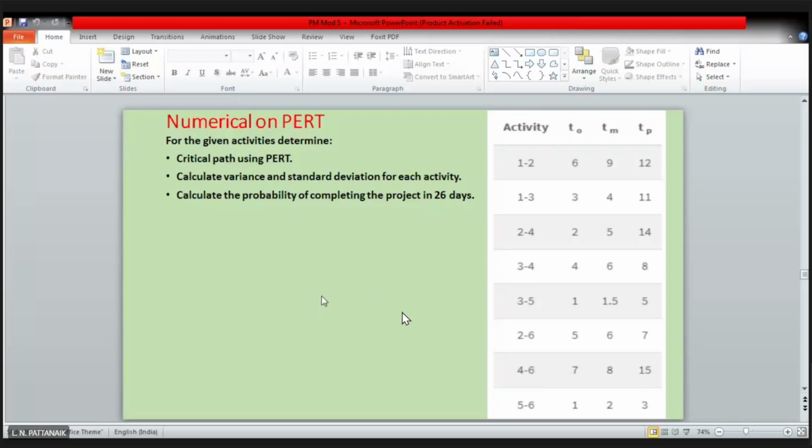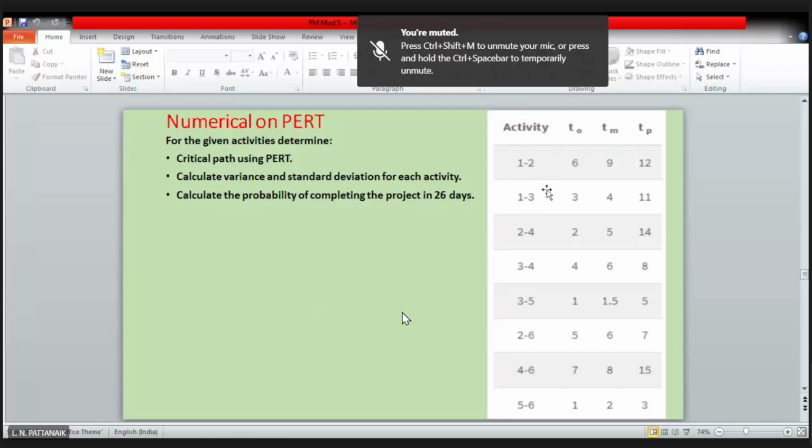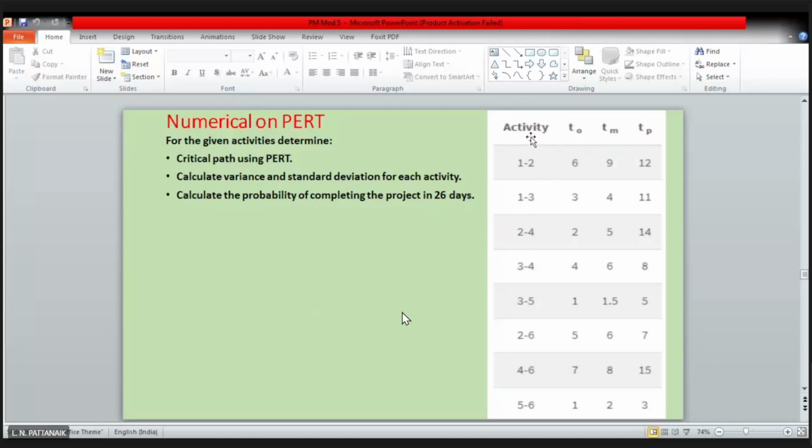So I'll take this numerical. See this right hand table. What is given here? Again, this is a peculiar case. Here, look, the activities are given, but they are given in numerals, right? It is not like A, B, C, D or something else. It is like 1-2, 1-3, 2-4, right? Activities. So listen to me carefully.